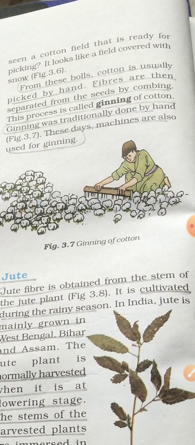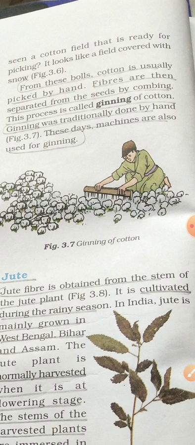The dust, and the good cotton and bad cotton, are separated with the help of this machine. You might have seen this thing. Previously this thing was done by hand, but nowadays it is carried out with the help of machine. This process is known as ginning. So what is ginning? Fiber separated from the seeds by combing is known as ginning.